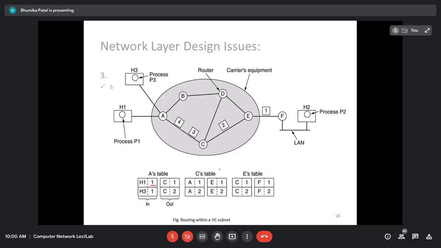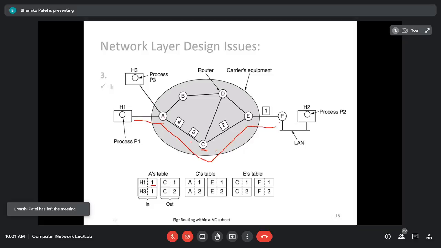Now, according to the routing table of A, it is going to send this message to the nearest router, that is C. For example, they have chosen the path A, C, E, F, and then host 2. That is the particular path. Before sending the data, we have to choose the path. If the message is to be sent to host 2 from host 1, it will send a message to router A first. It is going to use the connection number 1 because for this host 1 the first connection is there.